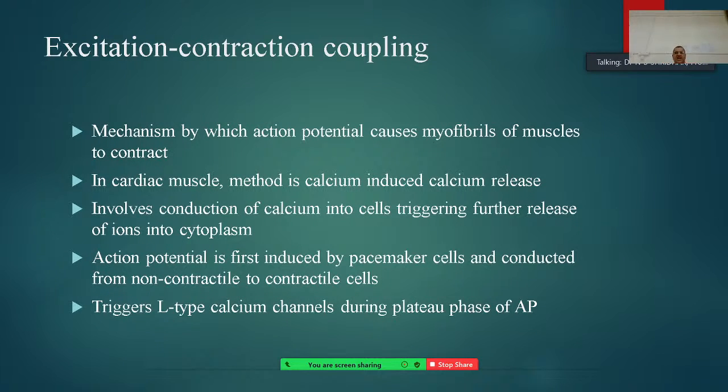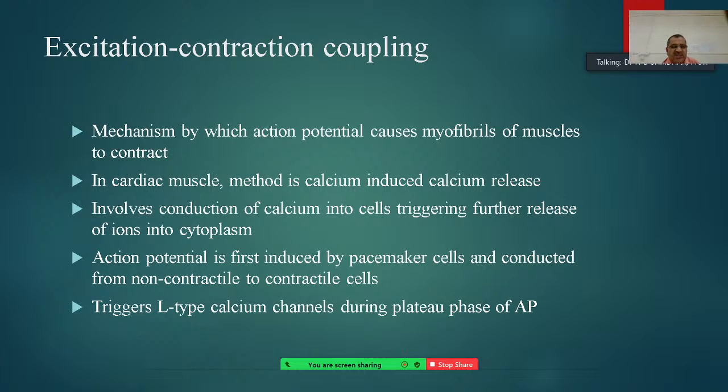Then excitation-contraction coupling is the mechanism by which the action potential causes contraction of the myofibrils of the muscles. In cardiac muscles, the method is calcium-induced calcium release. It involves the entry of calcium into cells, which triggers further release of calcium ions into the cytoplasm.